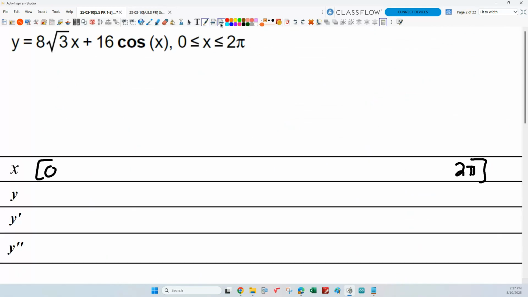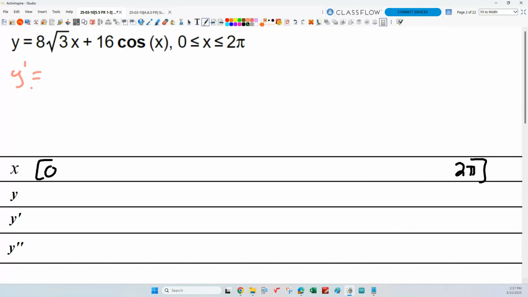So this thing has no symmetry, does it? Because that's an odd term and that's an even term, so therefore it spoils the symmetry. If that had been sine, this whole thing would have been odd. Okay? So we need a derivative though, don't we? Let's do y prime.